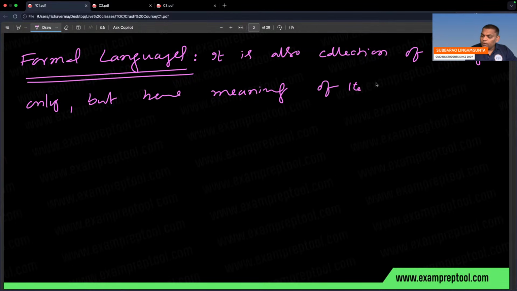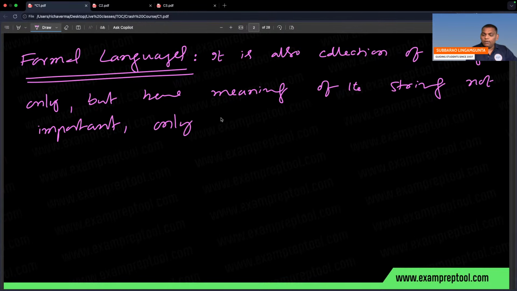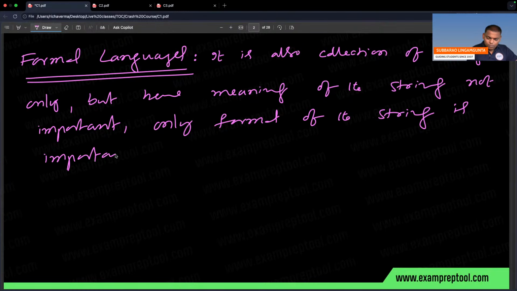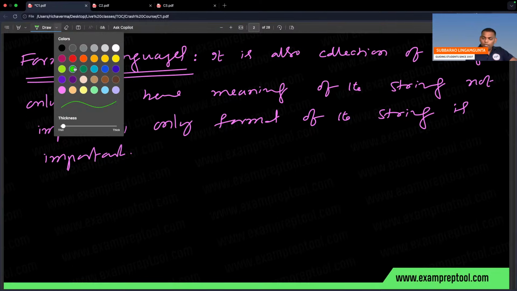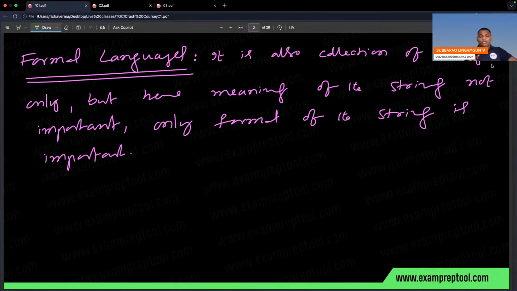Only the format of the string is important. So please be careful, this is the major point in automata, in TOC.